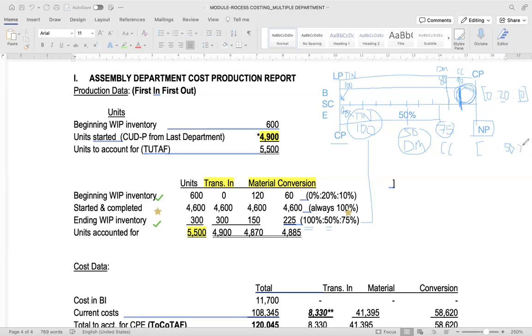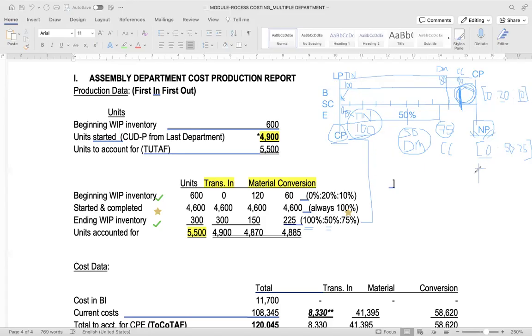However, for the transferred in, considering that we have already incorporated the 100% transferred in for the current period, then for the next period there will be 0%, or it will be insignificant, or we have to disregard the transferred in percentage if we are going to apply first in, first out for the next period.